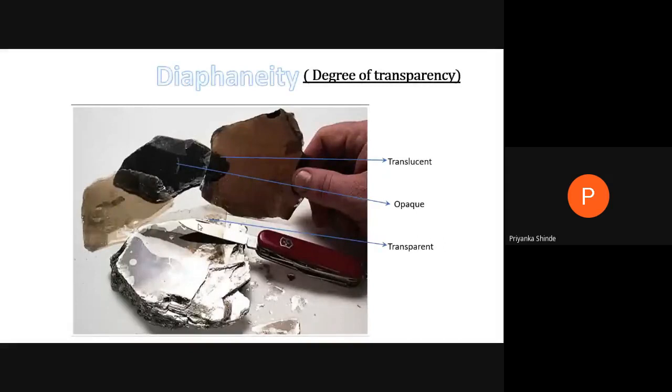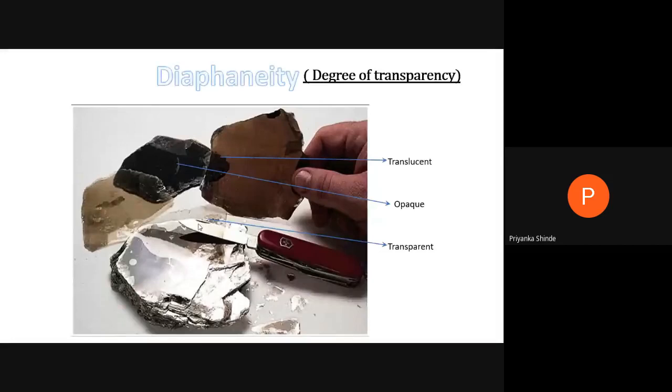Examples are mica, muscovite mica, or rock crystal, which is a quartz variety. There are many minerals like calcite varieties that are transparent in nature. If the specimen is very thick, it may become translucent. If it is thin, then it will be transparent.